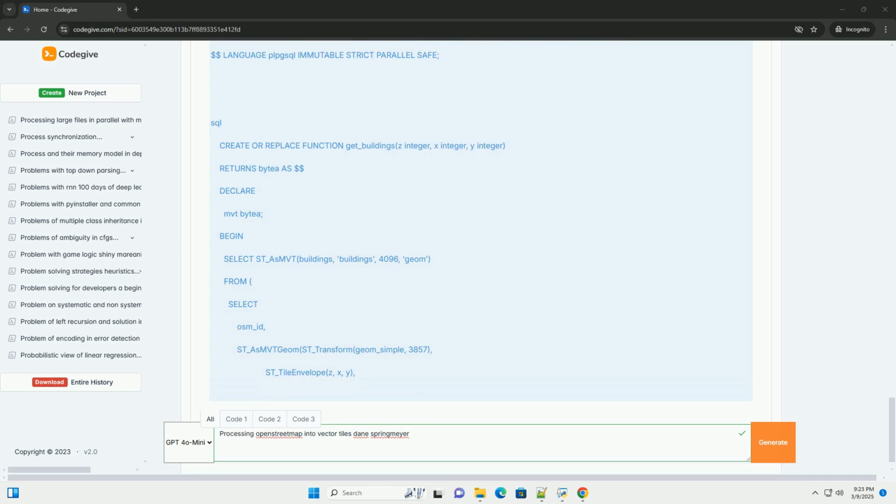Step 6, serving the tiles. Once you have generated the vector tiles, you need to serve them to your mapping application. pg_tileserve: as mentioned before, pg_tileserve already is a tile server. You can use it directly. MBTiles server: if you use Tippecanoe, you can use a simple MBTiles server like tileserver-gl.